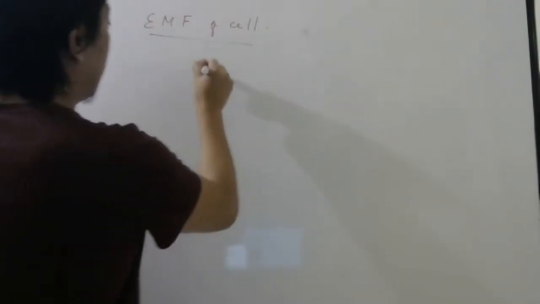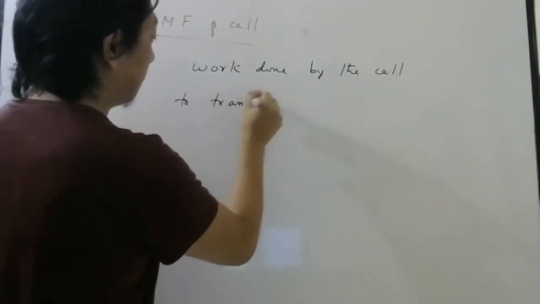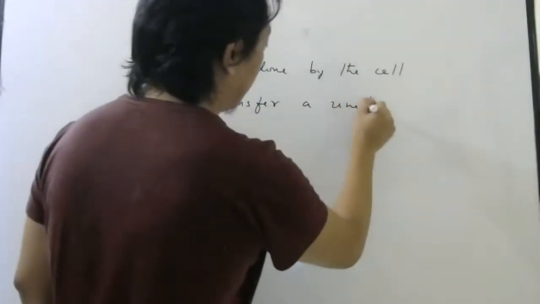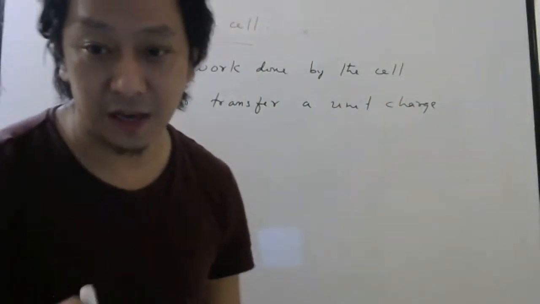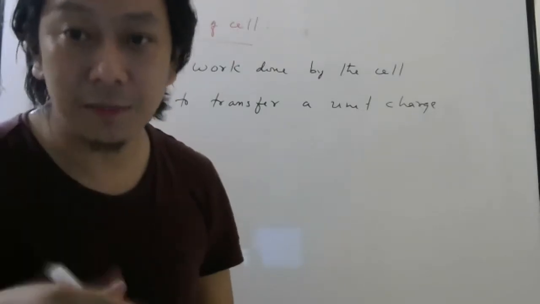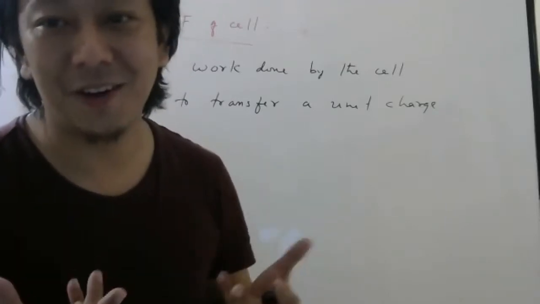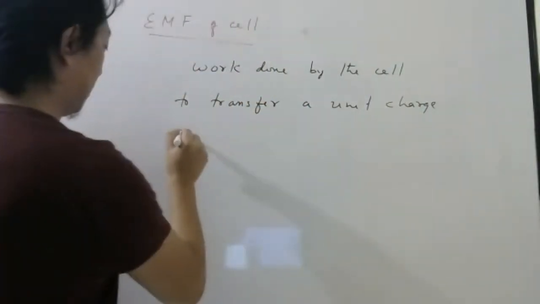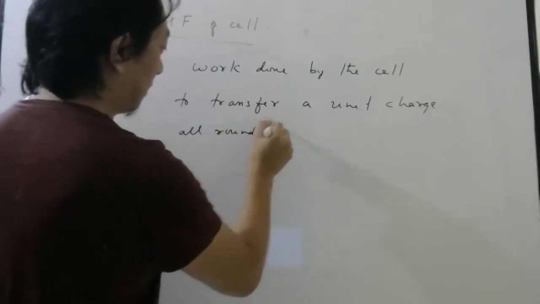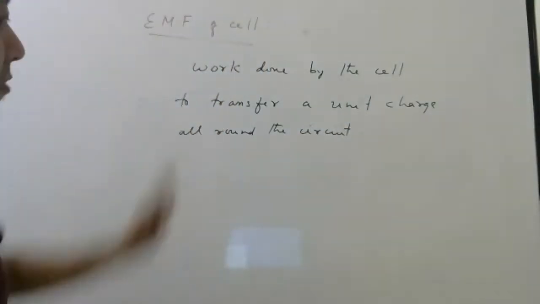So it is the work done by the cell to transfer a unit charge. Unit charge you have to write because I'm dividing by charge. So when you divide by charge, we call it per unit charge. If you divide price of 10 apples by 10 apples, what is that called? Price of unit apple. So work done by the cell to transfer a unit charge all round the circuit is called EMF. Okay, so very simple definition.